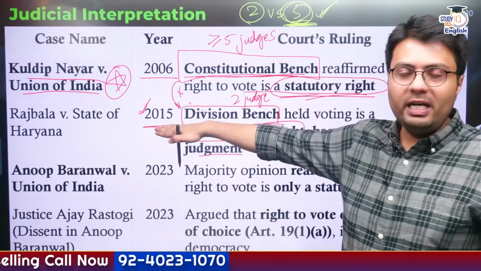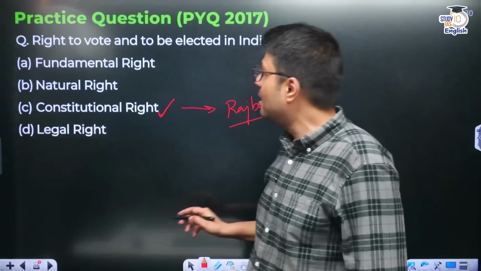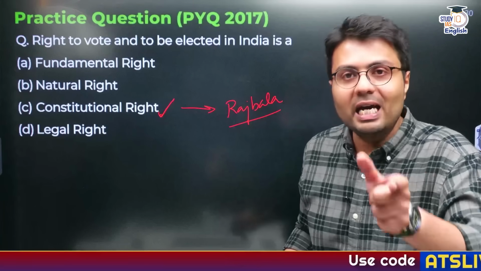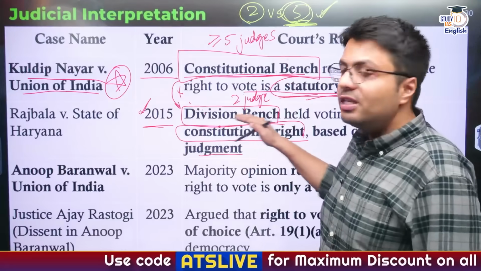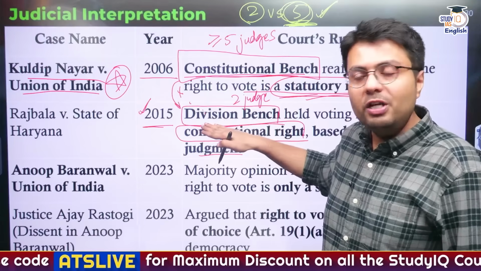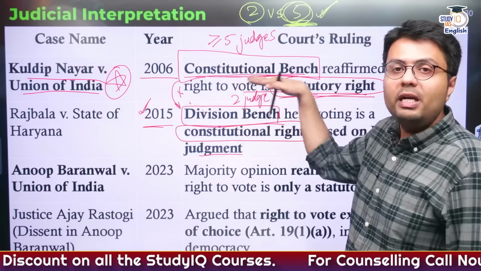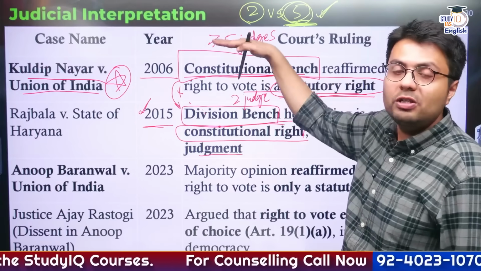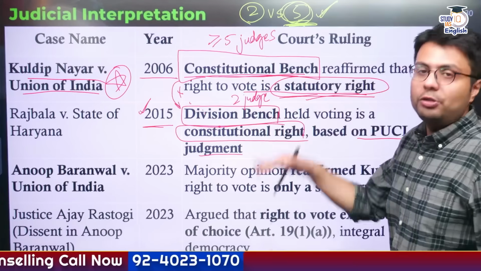So even in 2017, even though UPSC gave this answer that it is a constitutional right, according to me, this is an incorrect answer. Why? Because I told you, in 2015, this was a judgment given only by a division bench which comprised of 2 judges. Therefore, it can't override a judgment given by a constitutional bench because it was a judgment given by 5 or more judges. Therefore, it is a statutory right.